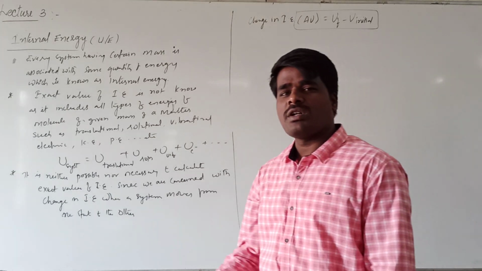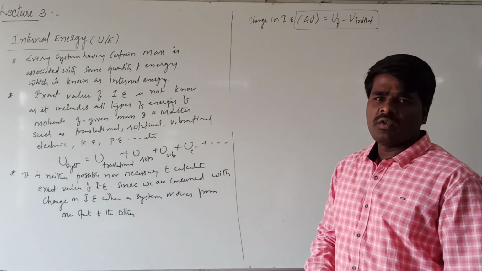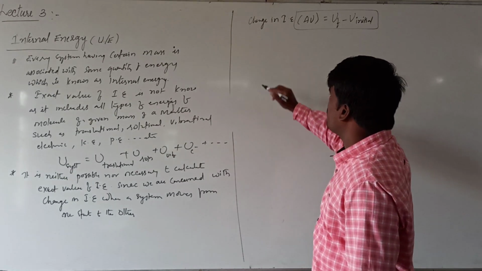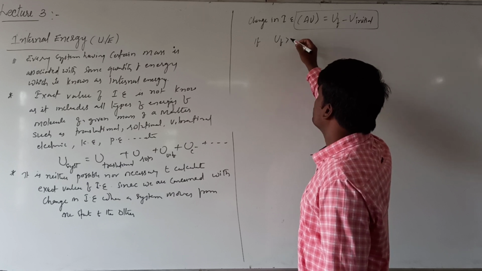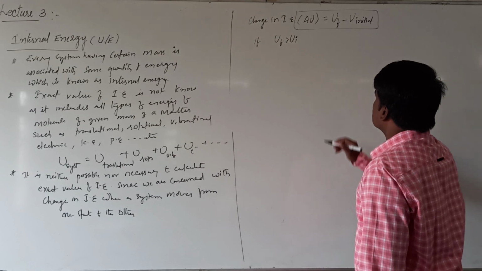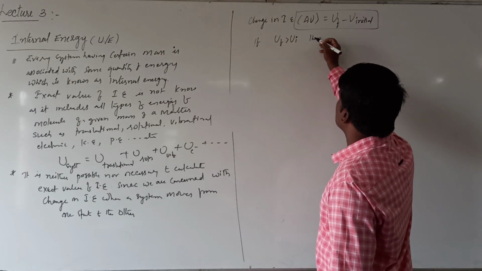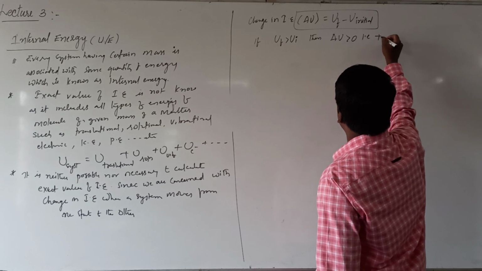If U final is greater than U initial, then delta U will be greater than 0, that is, positive.